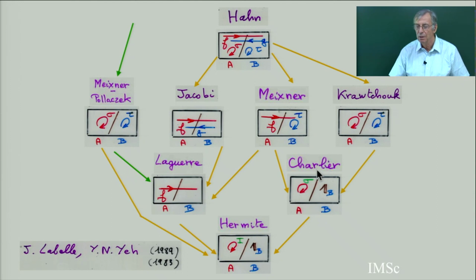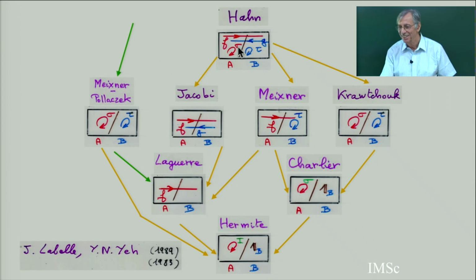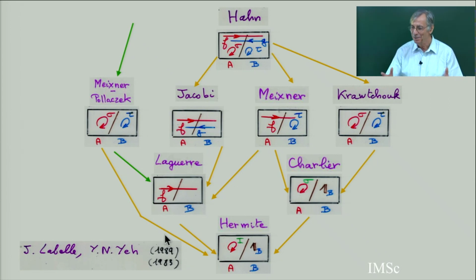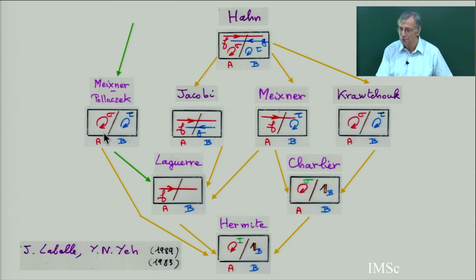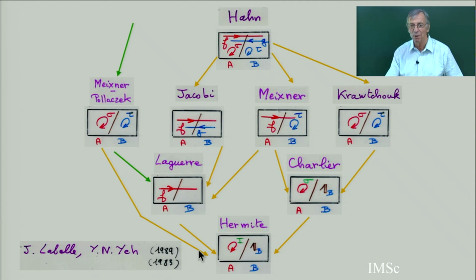You see what we have done. We have done this in a symbolic way. See, this is very natural. All these polynomials manage to have all this tableau in a very natural way, and all the yellow arrows have been proved combinatorially. This is a limit case, to my knowledge. So this came from something above, which should be, to my knowledge, discovered. It's to go above, and this one, probably there is a proof, but in the paper, the nice paper of Jacques Labelle and Ye, they have all the yellow arrows. They give proof for everything.